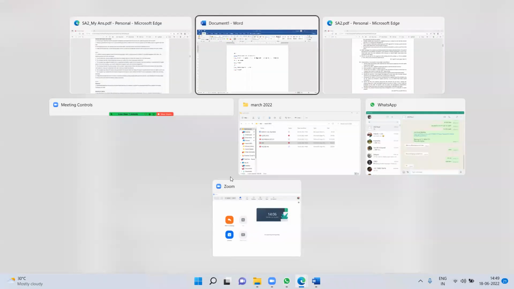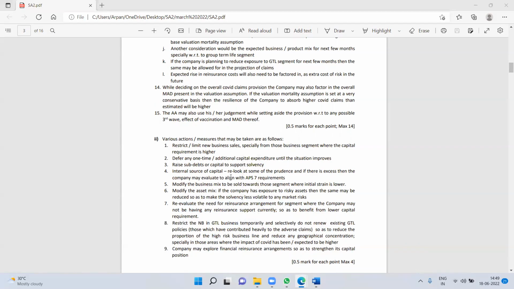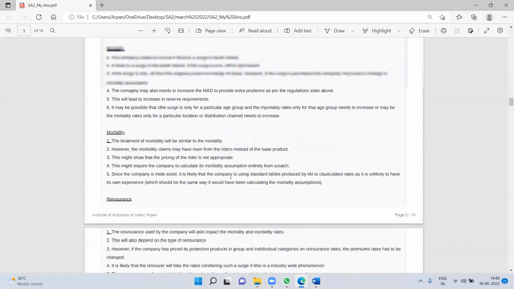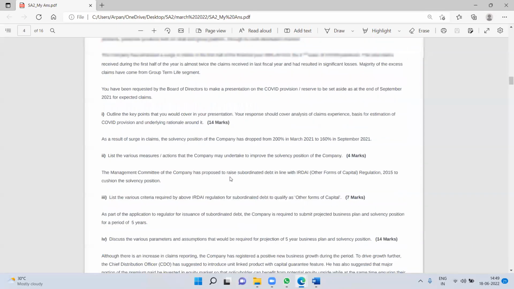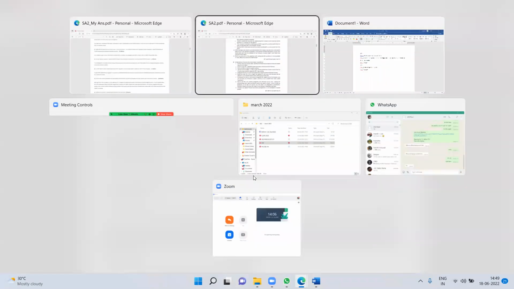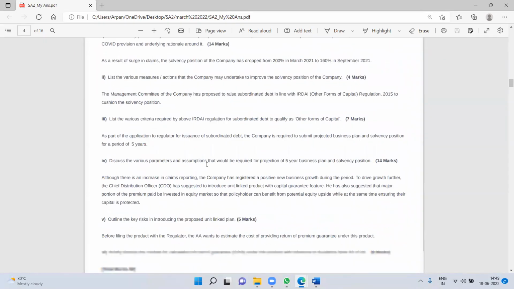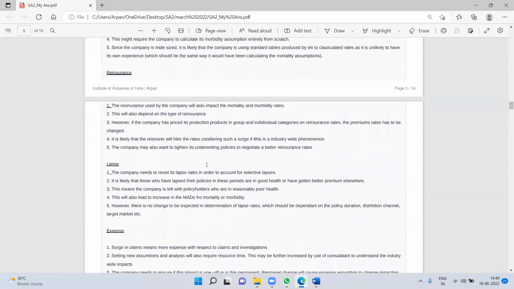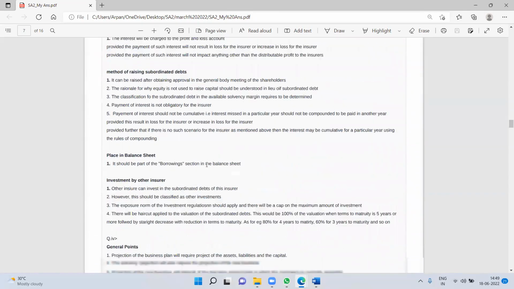Okay, moving on to the next question. List the various criteria required by IRDA regulation for subordinate debt. This is a regulation-based question. So either you memorize it or you don't remember.